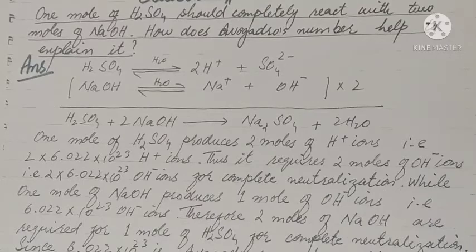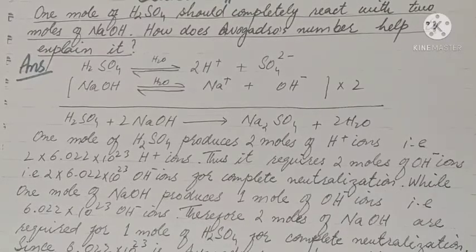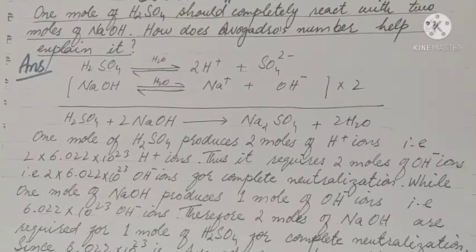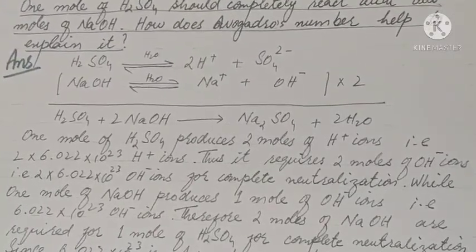Question number 4, part 4 of question number 25 of the exercise of chapter number 1. 1 mole of H2SO4 should completely react with 2 moles of sodium hydroxide. How does Avogadro's number help to explain it?